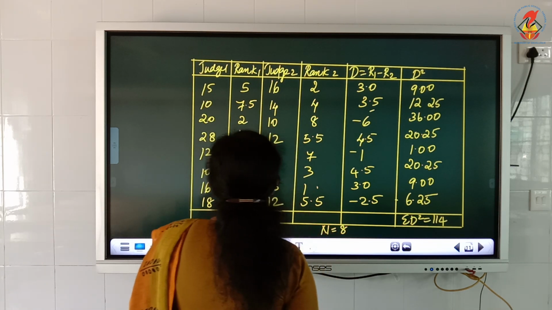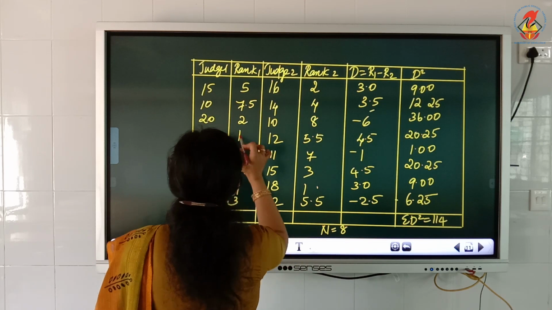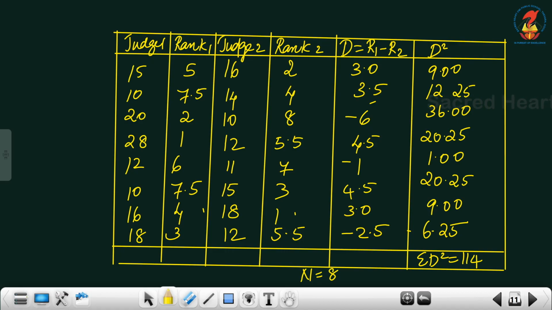Now, let us see. From the biggest value, 28, I have assigned the ranks. Now, in the previous problem, we started with the least number. So, let us have a change in this problem. We will just assign the rank from the highest value. So, here the highest mark given is 28. I have recorded the rank as 1. So, this is the highest mark, and the rank given is 1 here.